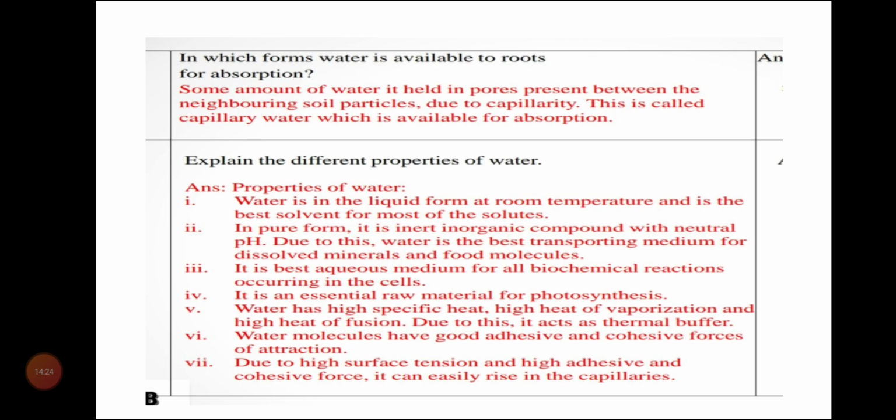Next is the different properties of water. Same points that you have to write as elixir of life. Water is considered as the elixir of life. You have to write here the properties of water. Because of the different properties that water shows, it is known as the elixir of life. It is very important for life. So the same answer you have to write, the properties of water. We have already discussed it, so I will not discuss it in detail here.